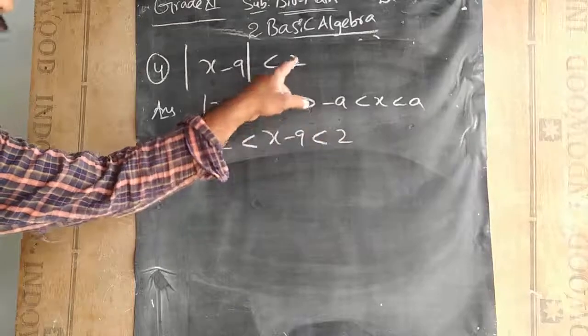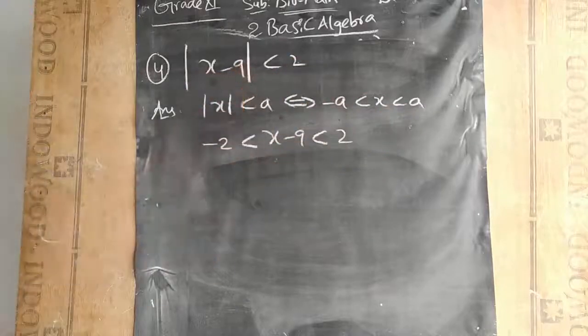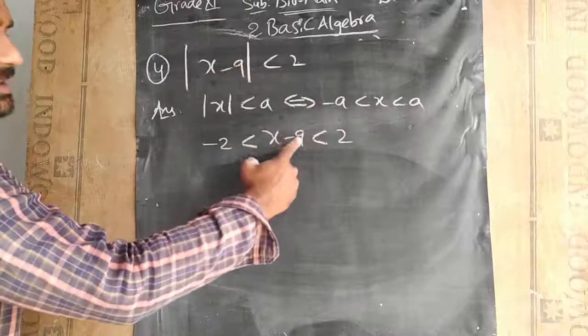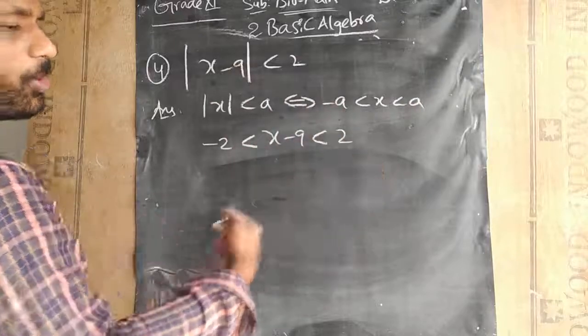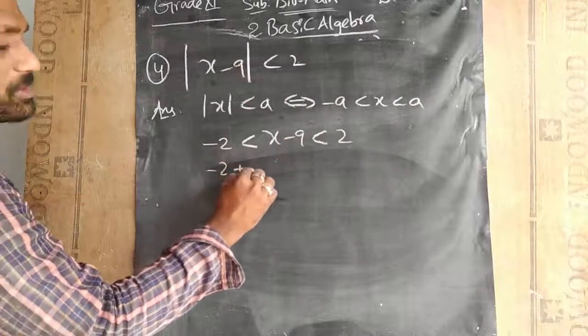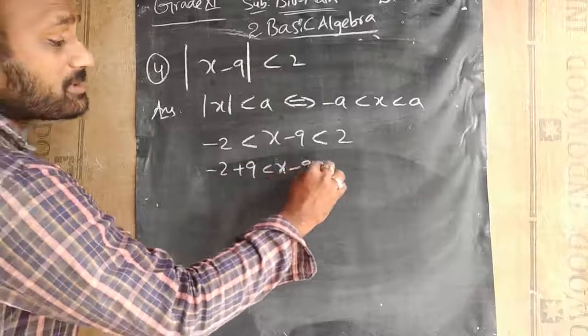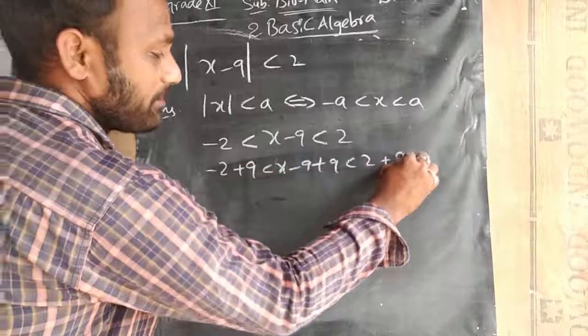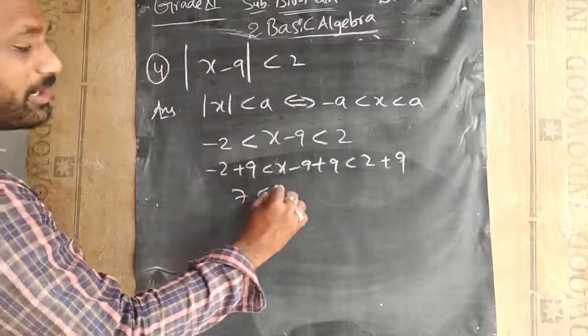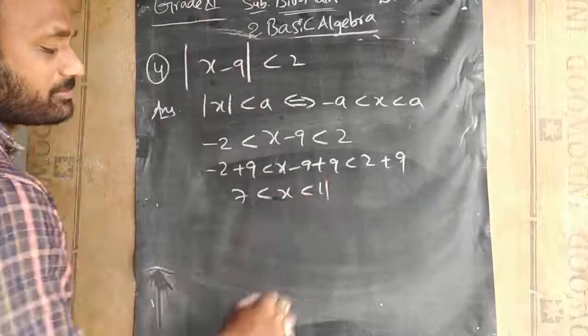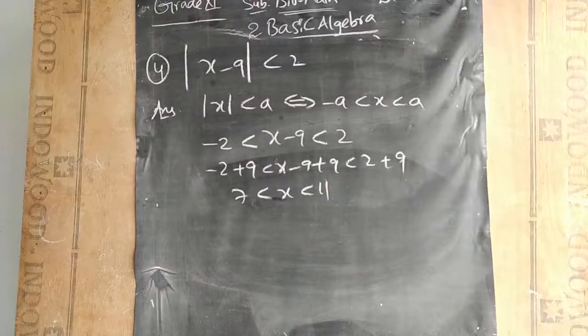Minus a value is 2, and we are substituting the x value as it is. Now what is extra here? Minus 9. So let us add 9 on all the sides. So it will become -2 + 9 < x - 9 + 9 < 2 + 9. So 7 < x < 11. So this will be the condition. Let us take another question.